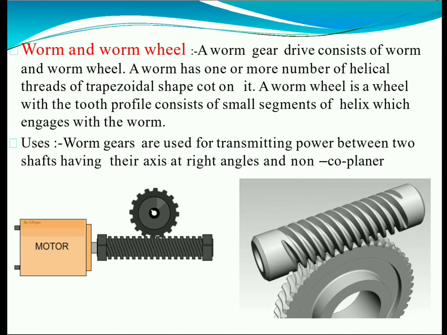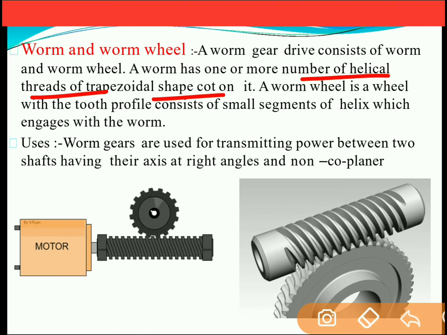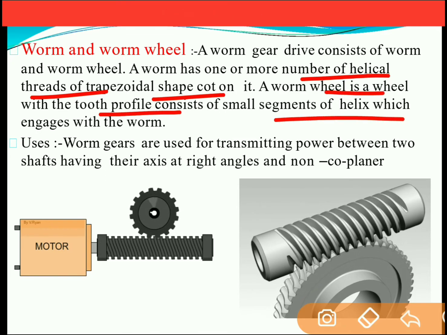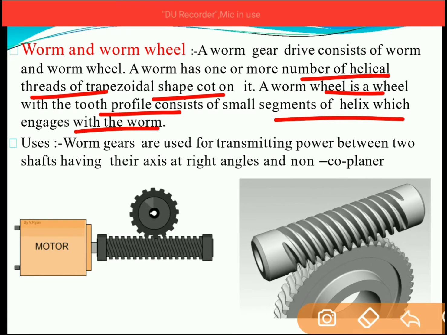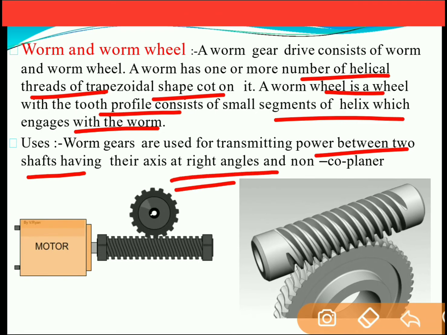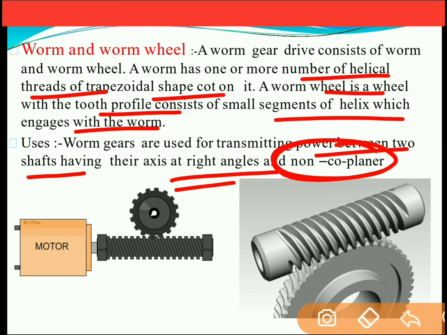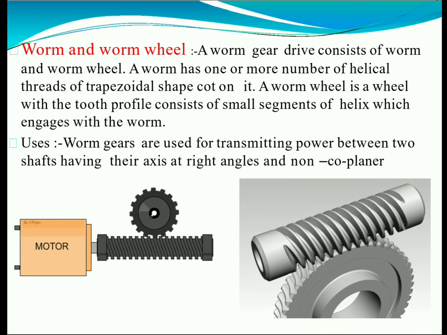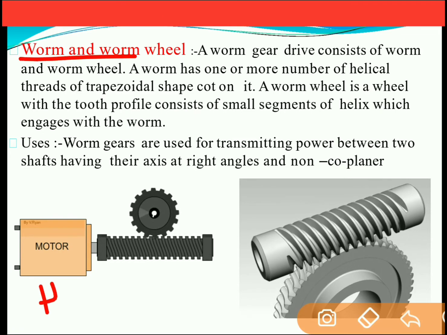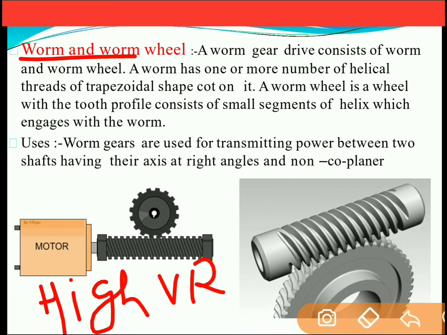A worm has one or more helical threads of trapezoidal shape cut on it. A worm wheel is a wheel with a tooth profile consisting of smaller segments of helix which engage with the worm. These worm gears are used for transmitting power between two shafts having their axes at right angle and non-coplanar. Non-coplanar means their axes are not in the same plane. Also, one more important point for the worm and worm wheel is that they are used for very high velocity ratio.